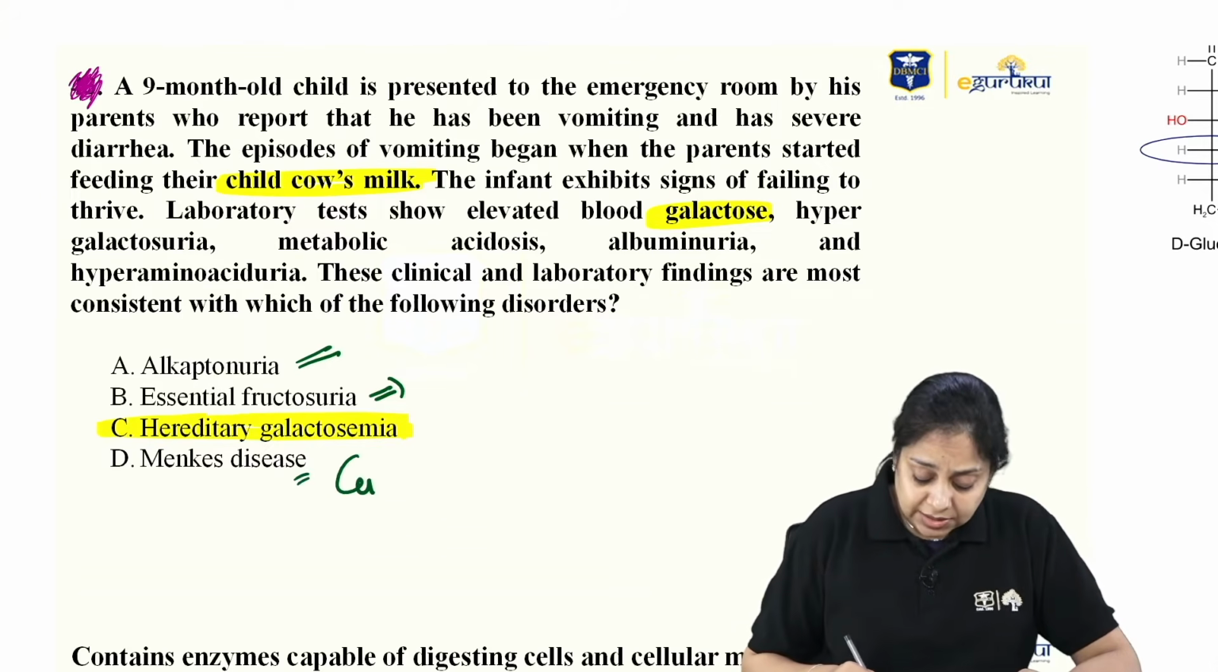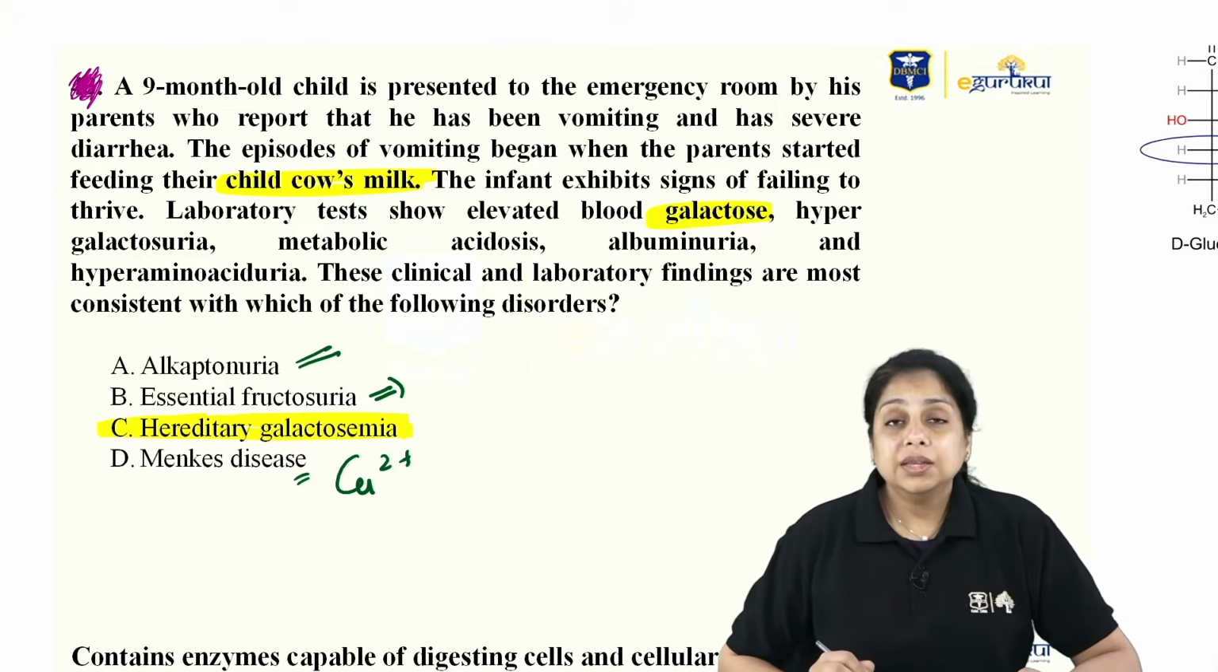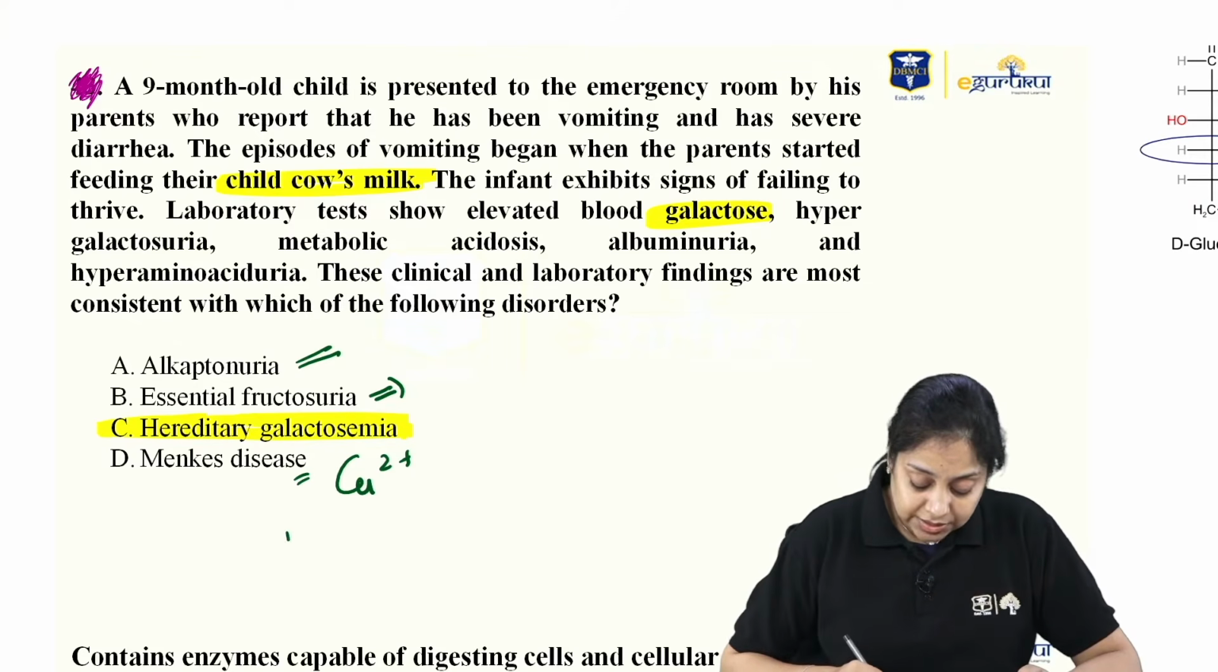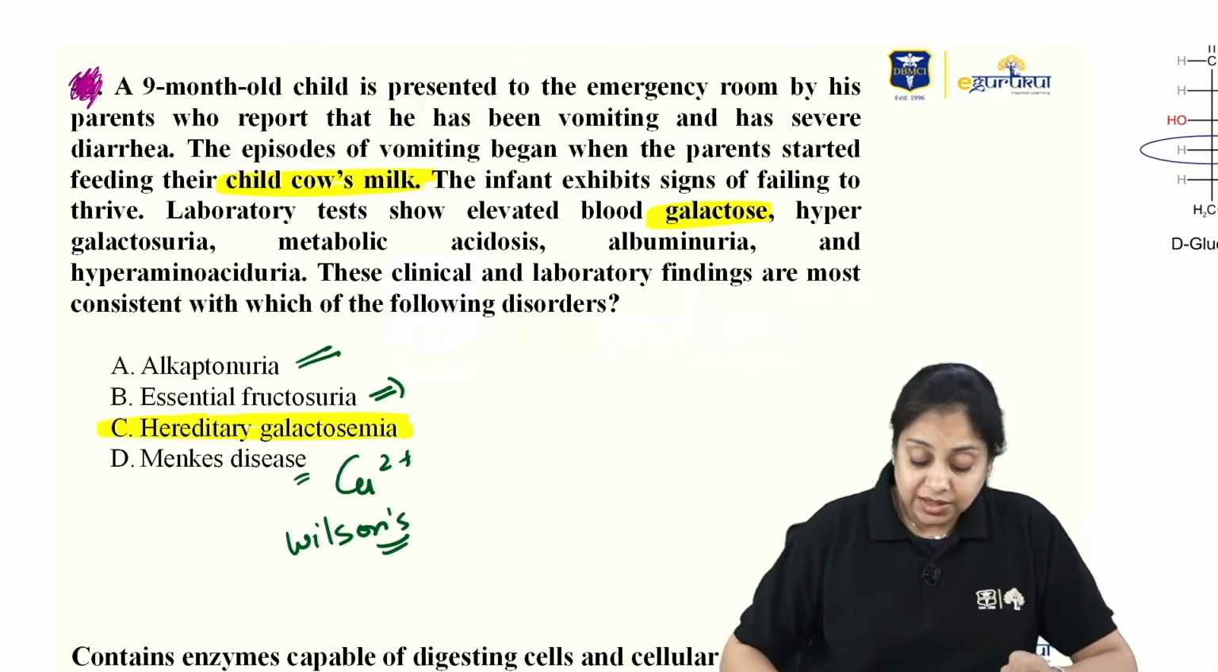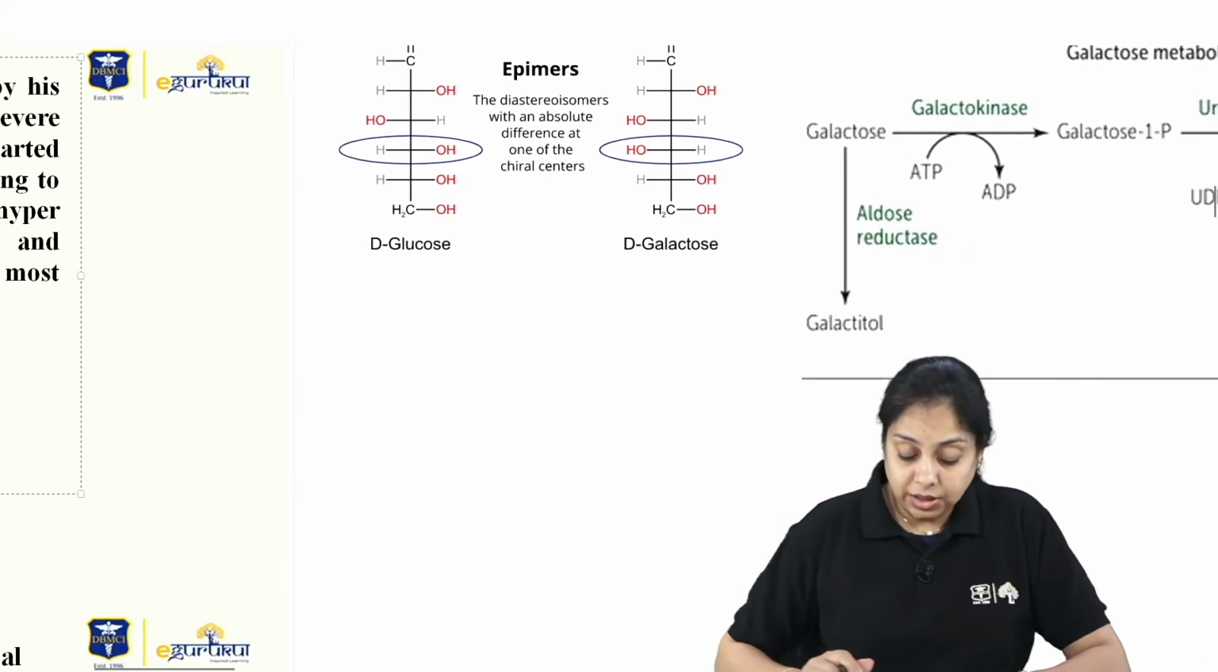Menkes disease is related to copper. What other disease is related to copper? That is Wilson's disease. So you should be able to figure the difference out. Okay, let's talk about galactose now.